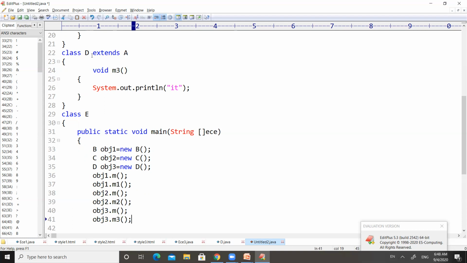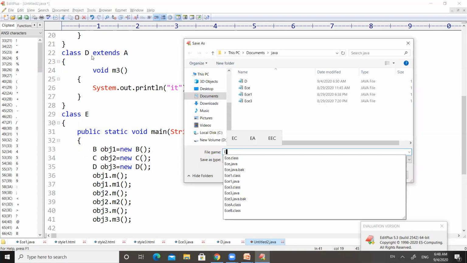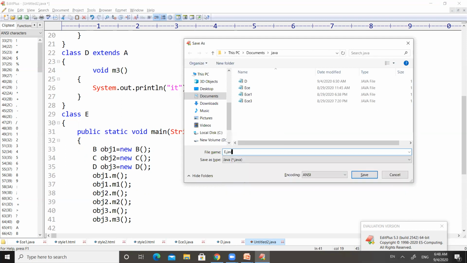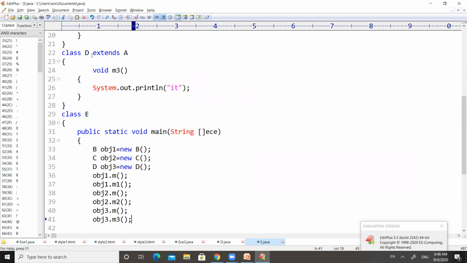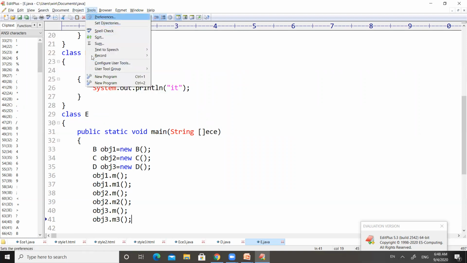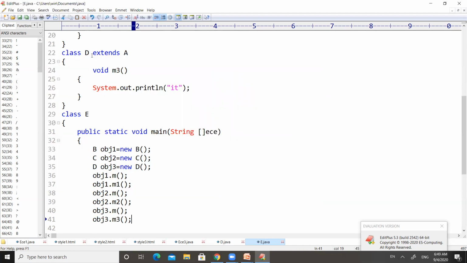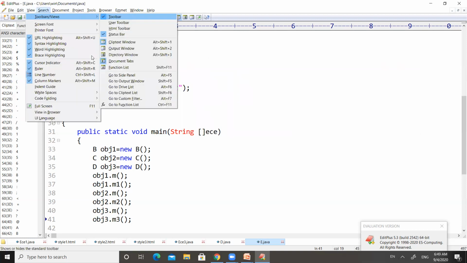we have to save the program with the name of the class in which the main method exists, right? So save the code with the name of E, because E is the class which contains the main method in Java, right? So I'm saving this program with the name E. And to compile it, we need to press Control+1. So we don't get any errors. It is compiled successfully, right?